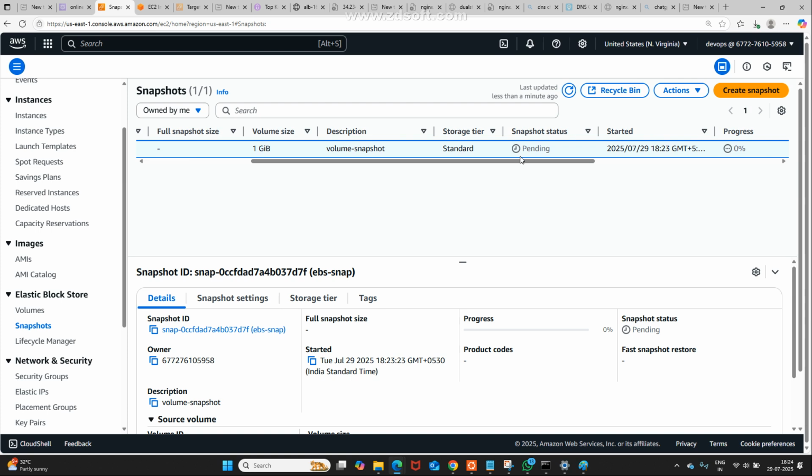One volume is there. That volume I attached. After attaching, I mounted. After mounting, I added some content. After adding content, again I dismounted. After dismounting only, I detached. With the detached volume only, I took the snapshot. This is the industry process. Without detaching also we can do a snapshot.